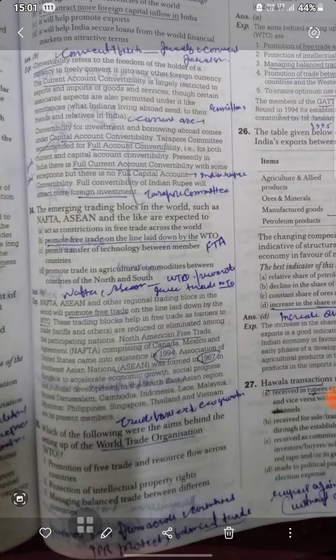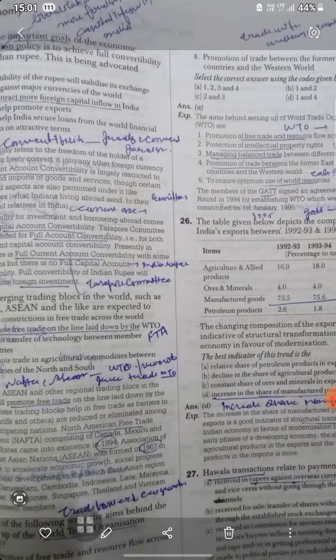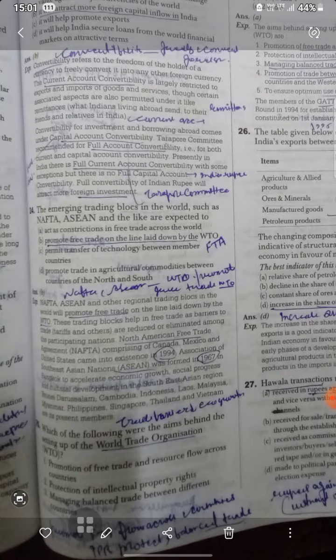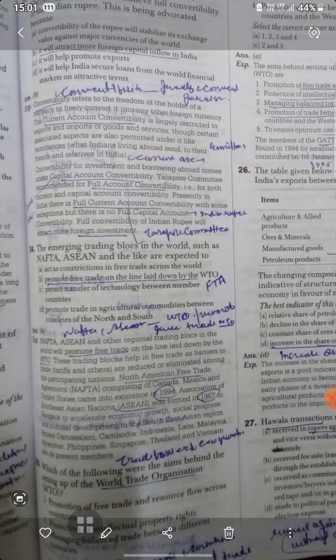Now next is, which one of the following was the aim behind the setting up of the World Trade Organization? So the World Trade Organization is a promotion of free trade, resource flow across countries, protection of intellectual property rights, and managing the balance of trade between different countries. The emerging trading blocs in the world such as NAFTA, ASEAN and the like are expected to promote free trade on the lines laid down by the WTO. These trading blocs help free trade as barriers to trade are reduced and eliminated among participating nations.